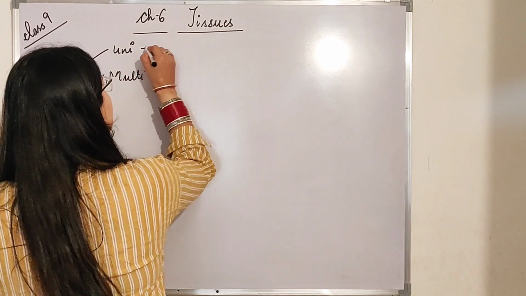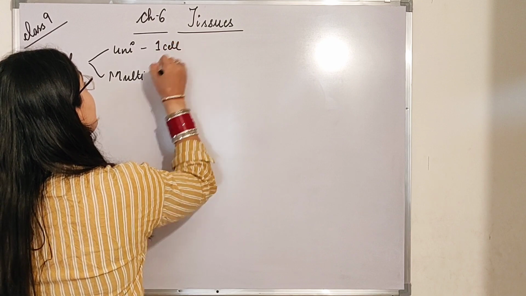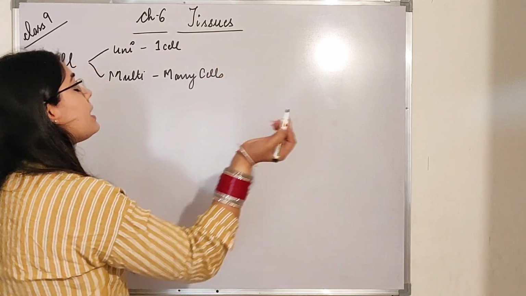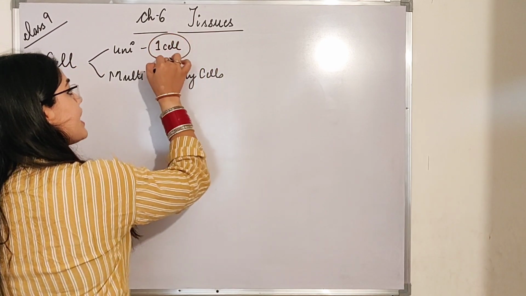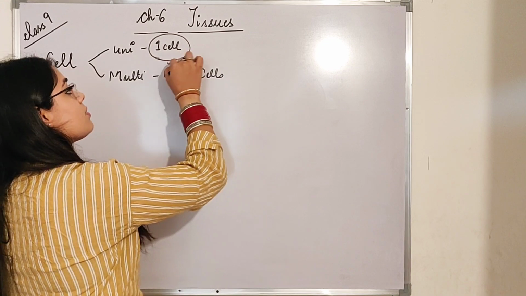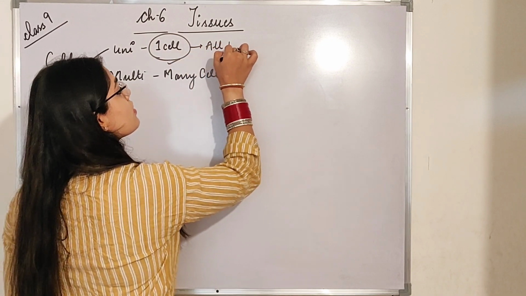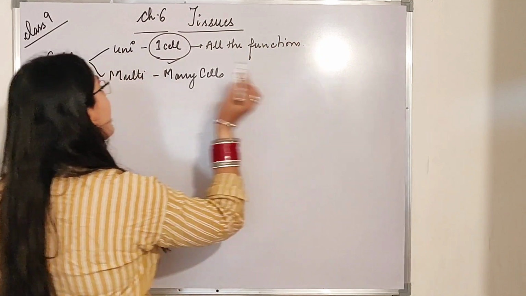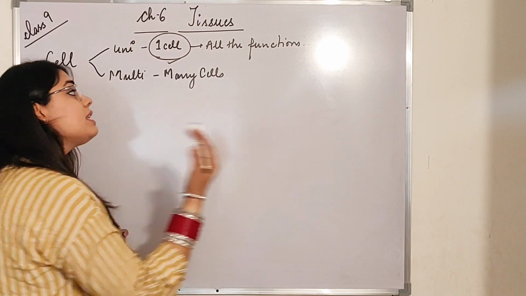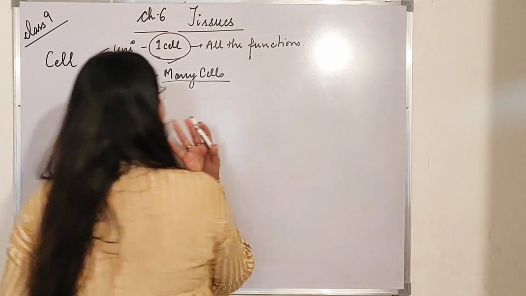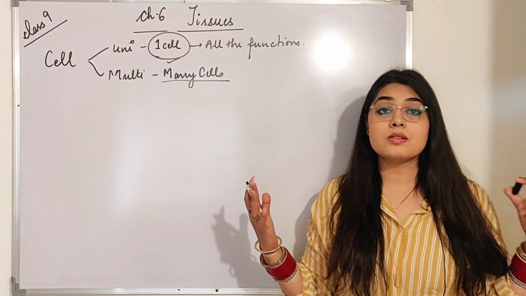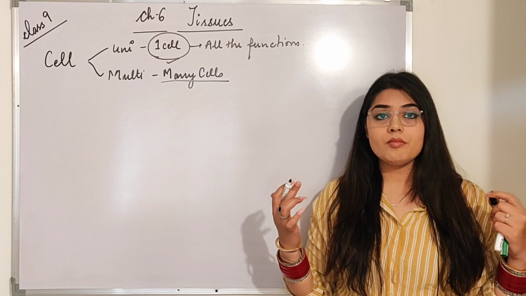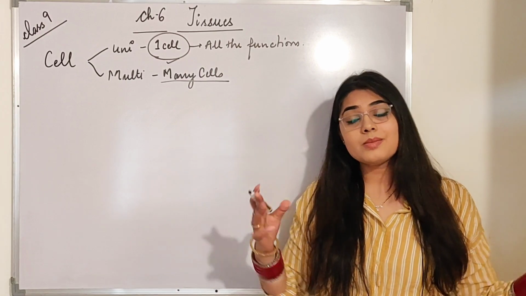Uni means one cell is present. Multi means many cells are present. In a unicellular organism, this one cell alone performs all the functions. And in multicellular organisms, there are many cells. For example, in your body, you have billions and billions of cells.